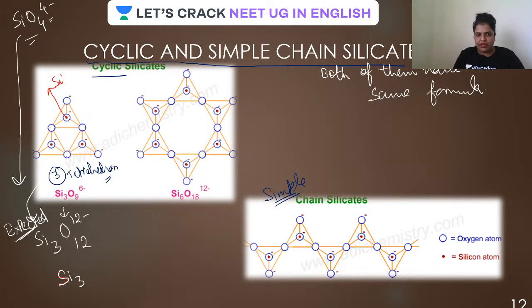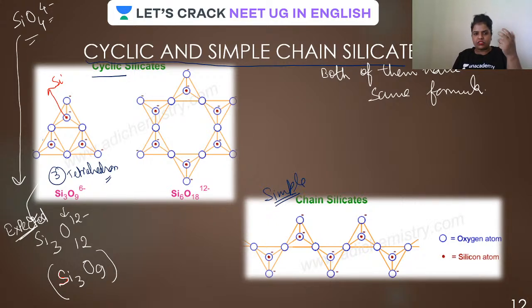But there are how many linkages? 1, 2 and 3. If there are 3 linkages, it means 3 oxygens must be lost. So in total 3 oxygens will be lost, and it will be O9. And what is the charge on it? Because 3 oxygens are associated with the linkage here.